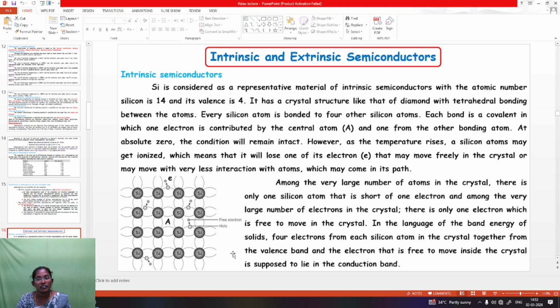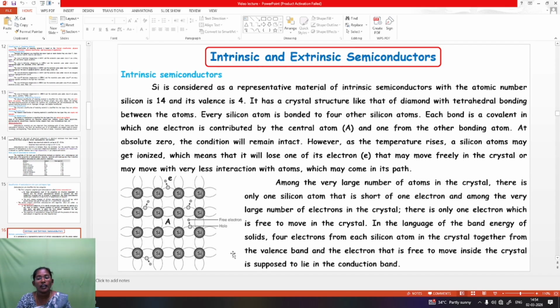However, as the temperature rises, a silicon atom may get ionized, which means that it will lose one of its electrons, which may move freely in the crystal or may move with very little interaction with atoms which may come in its path. Among the very large number of atoms in the crystal, there is only one silicon atom that is short of one electron, and among the very large number of electrons in the crystal, there is only one electron which is free to move in the crystal.